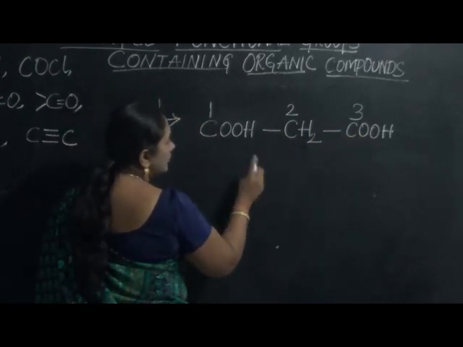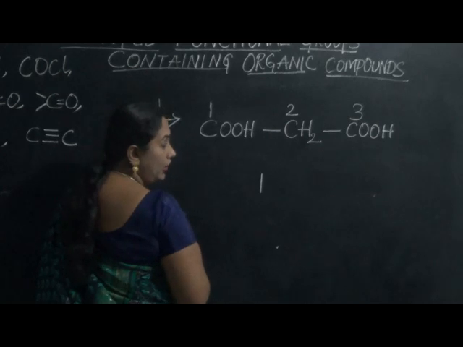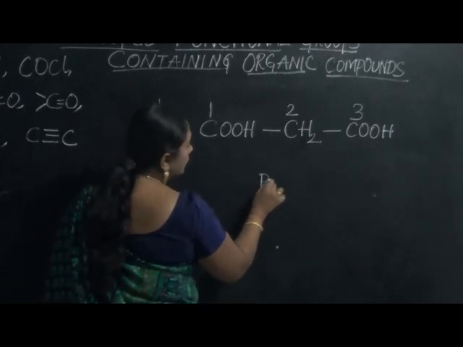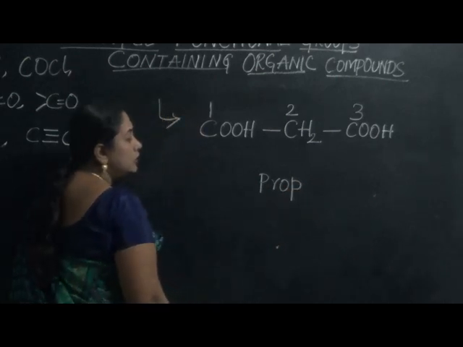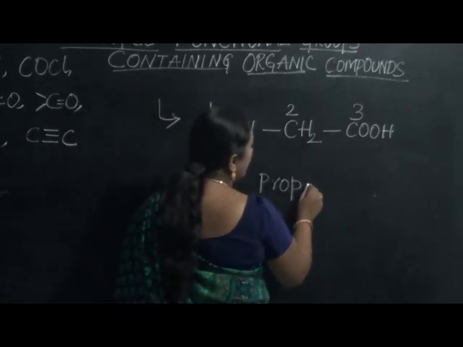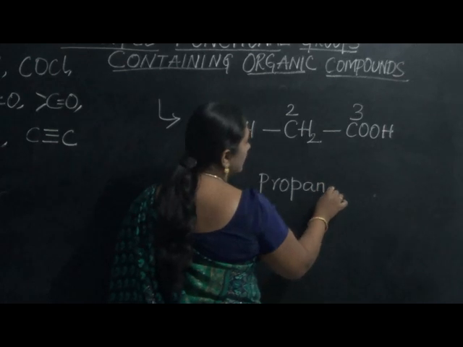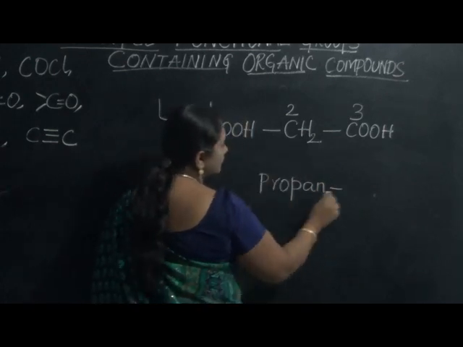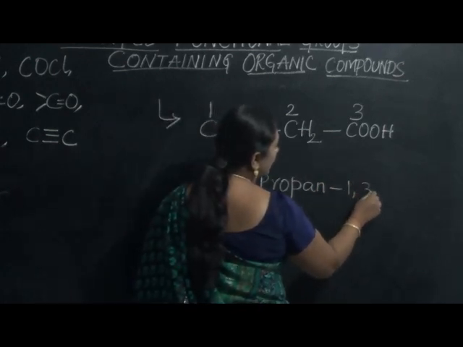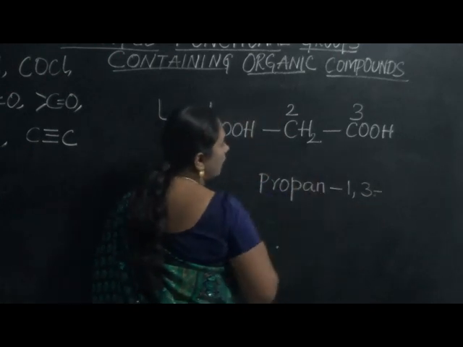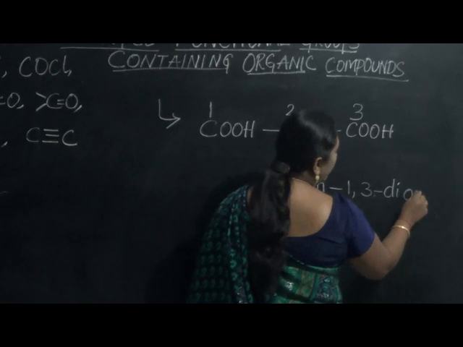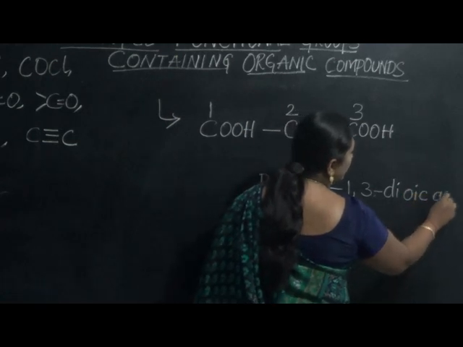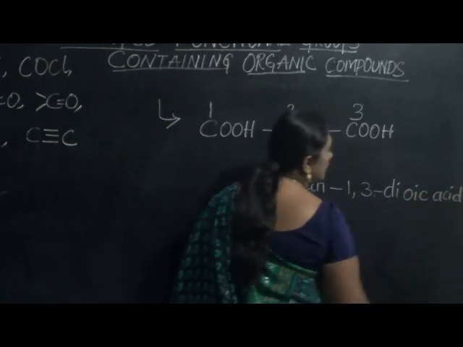So, because this compound is containing 3 carbon atoms, the root word to be fixed is prop. And prop is containing saturated, so, propane. What else is there here? First and third carbon atoms are containing 2 carboxylic acids. Therefore, di. And carboxylic acid should end with the oic acid suffix.